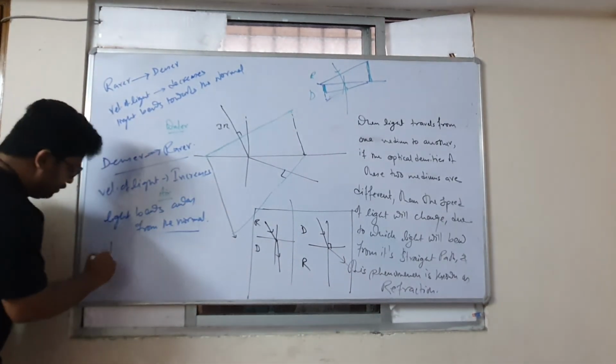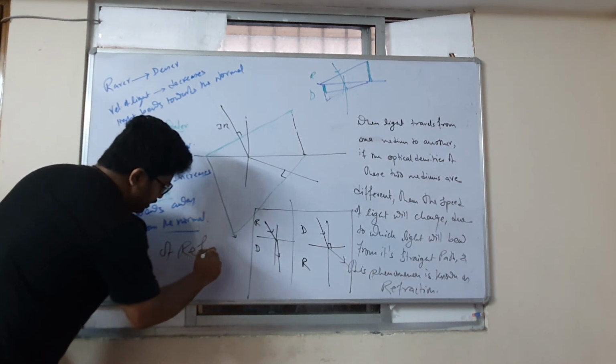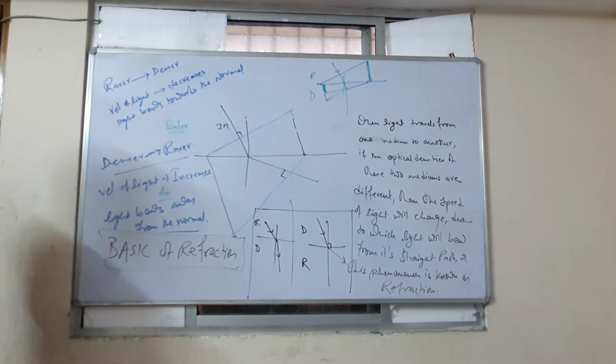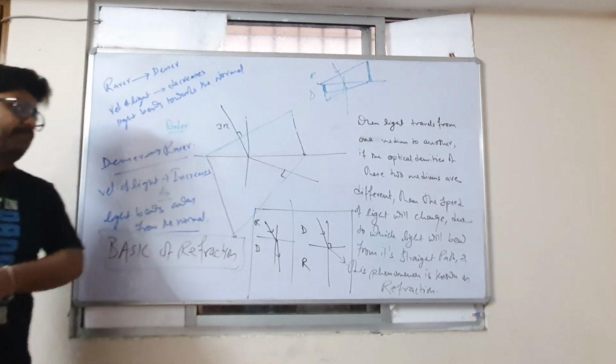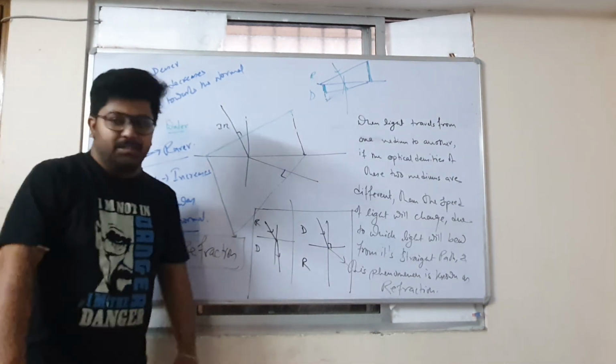Is this understood? Yes, sir. So this is the video called Basic of Refraction. I will name this video Basic of Refraction. You understood refraction? Yes. Then we will understand laws of refraction, where refraction is occurring, how refraction is occurring, what are the laws and this and that. Is this clear to you?